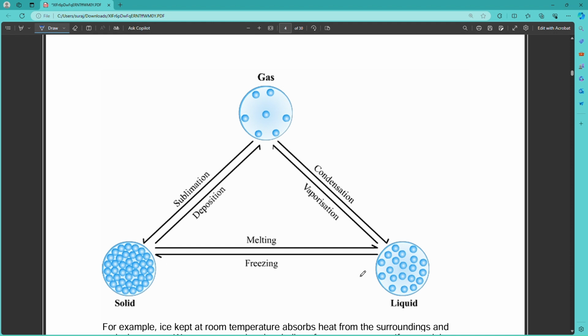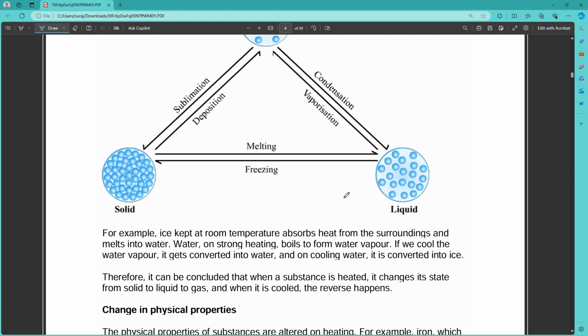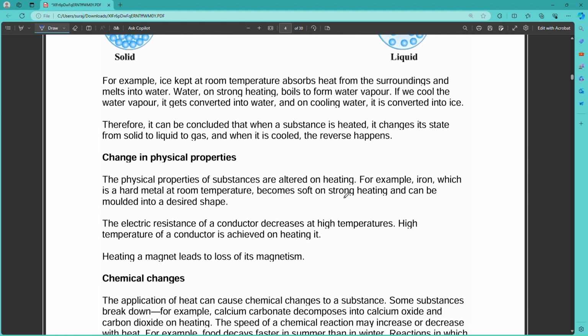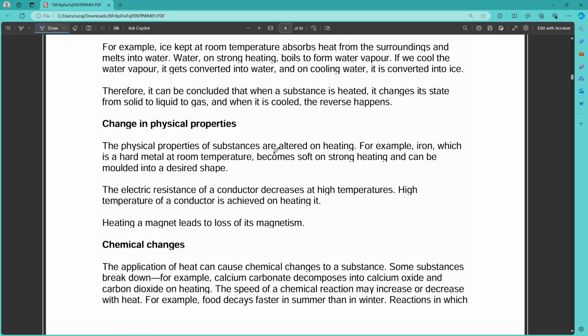If the liquid converts into solid, that is known as freezing, and the gas converted into liquid, that is known as condensation. Change in physical properties. The physical properties of a substance are altered on heating. For example, iron, which is a hard metal at room temperature, becomes soft on strong heating and can be molded into a desired shape. The electric resistance of a conductor decreases at a high temperature.